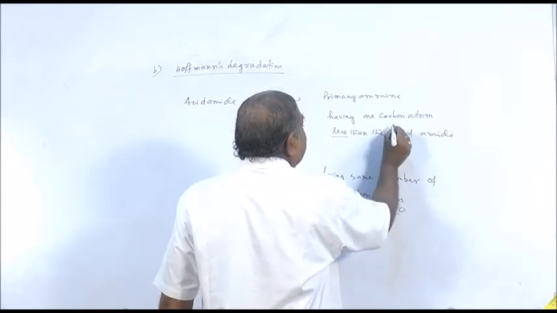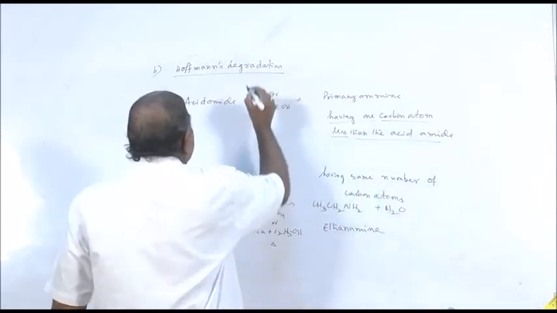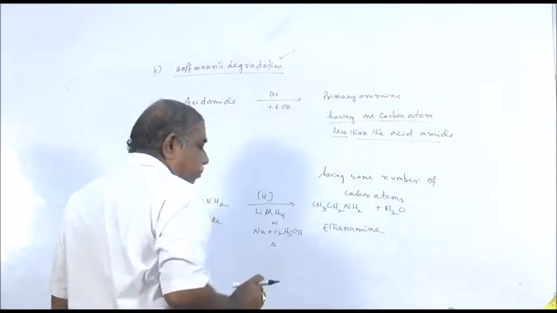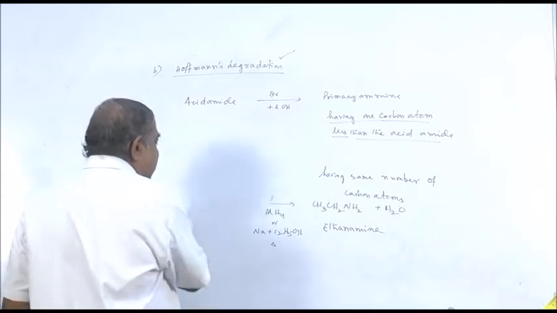Since one carbon atom becomes less, the process is called degradation, named after Hofmann, therefore it is called Hofmann's degradation.